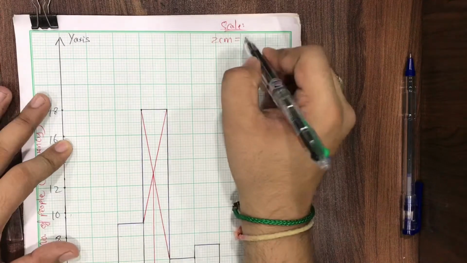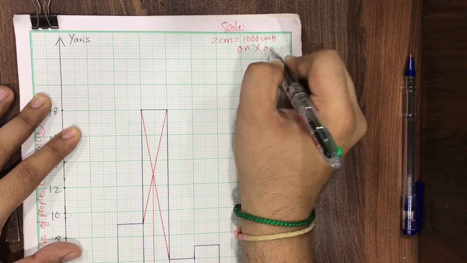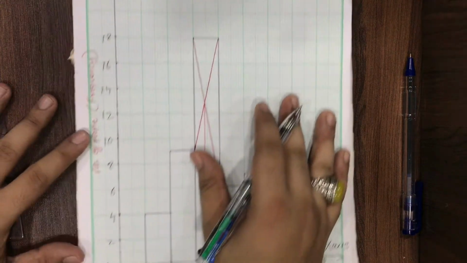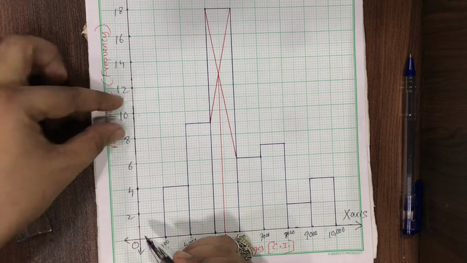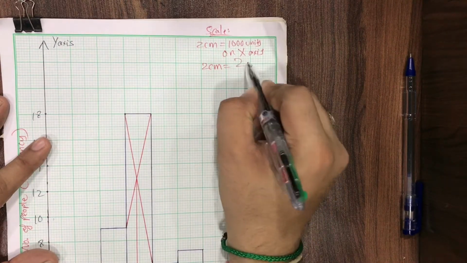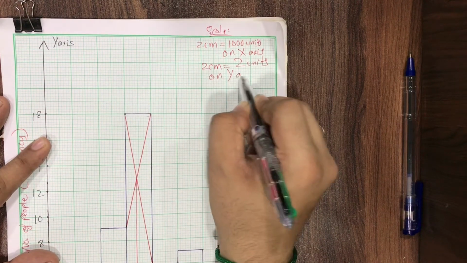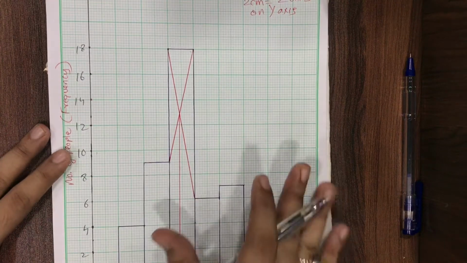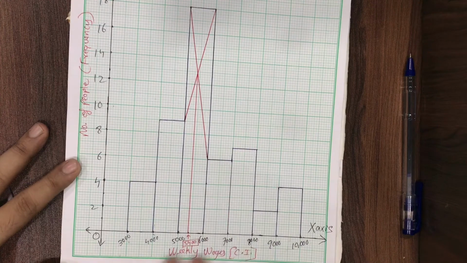And 2 centimeter is equal to 2 units on the y-axis, the value we gave to one box. Of course, not to repeat, everything on the graph paper should be with pencil. Nothing should be with the pen.